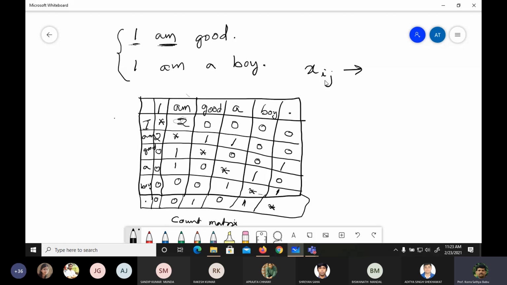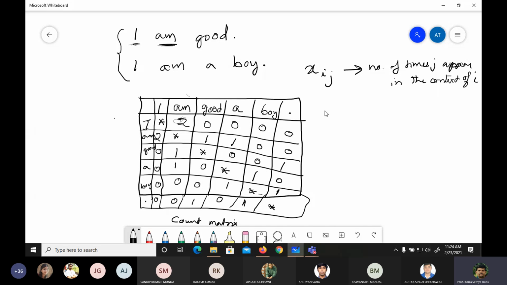Xij means the number of times j occurs or appears in the context of i, or in the context when i appears. This is what we are trying to tell about Xij.